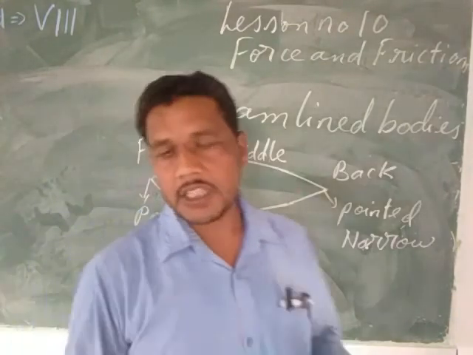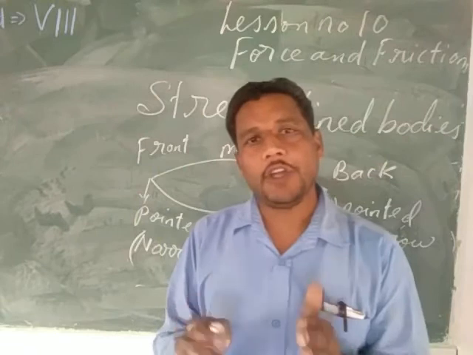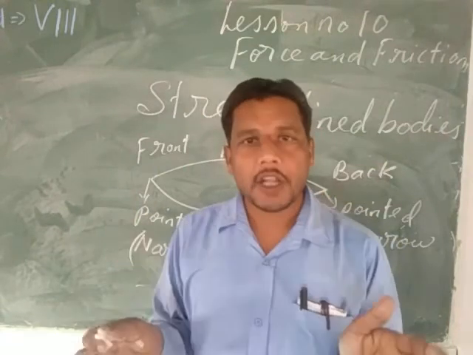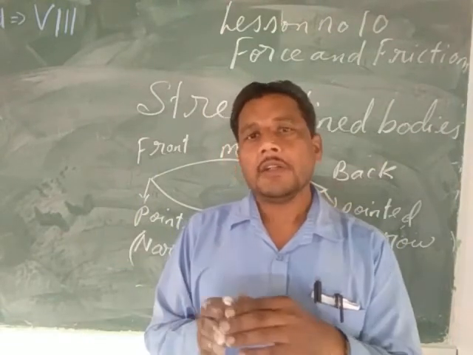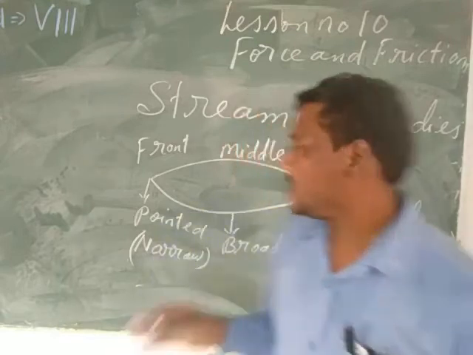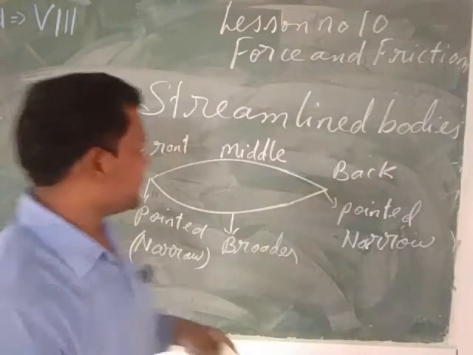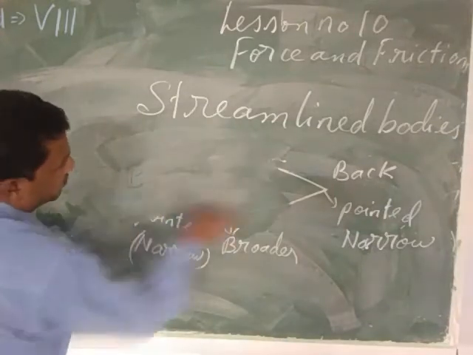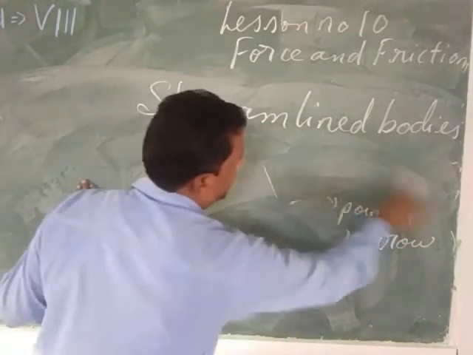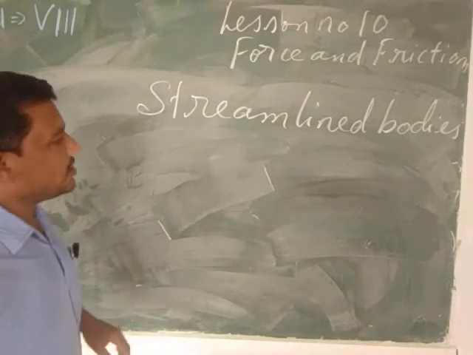We can very easily see, my child, a body which is pointed or narrow in the front, broader in between, and again pointed or narrow at the back. Such a type of body is called the streamlined body. Now my child, see. If we look at some examples in nature, if we look at the body of a bird.